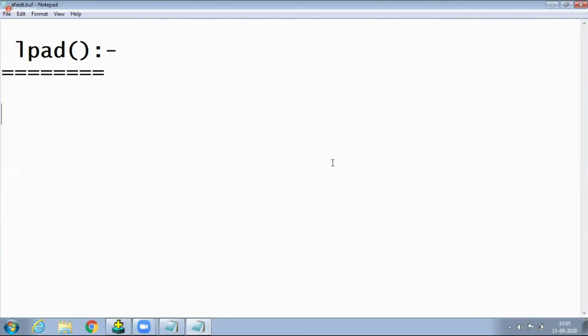Three parameters. The second parameter must be the total length, that is a number. That's why it is syntactically difficult, but conceptually so many things are there. We are learning only. Write it first: definition, write it big, functionality. LPAD, write it. It will fill